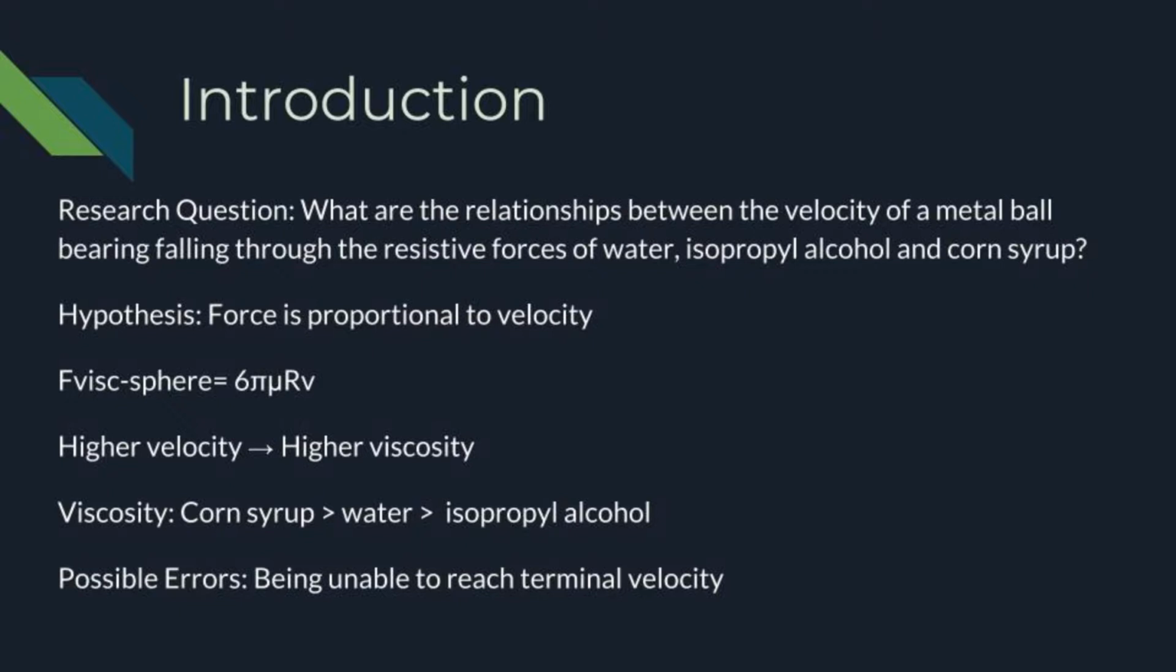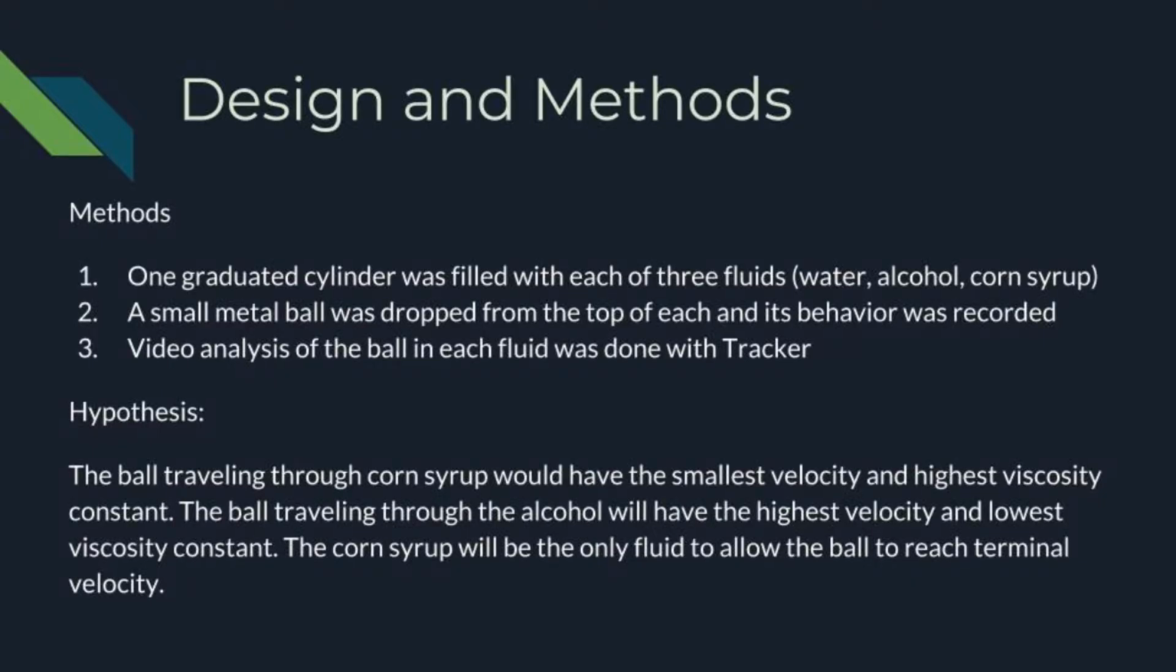One of the possible errors that we thought of was not being able to reach terminal velocity by the time the metal ball bearing reached the bottom of the graduated cylinder. The way that we designed our experiment was that we would have one graduated cylinder filled with one fluid, water, then we'd have a second one and a third one filled with alcohol and corn syrup, and we would take a small metal ball bearing, drop it from the top and record it.